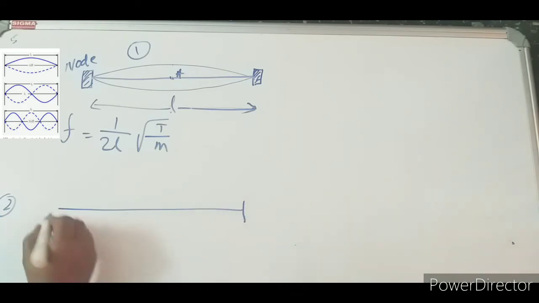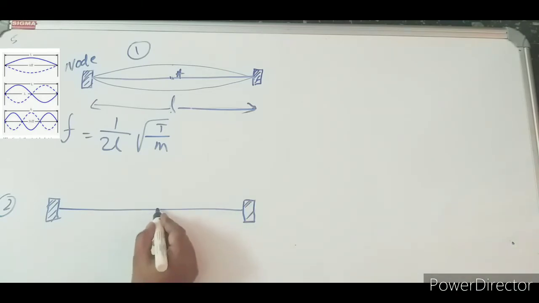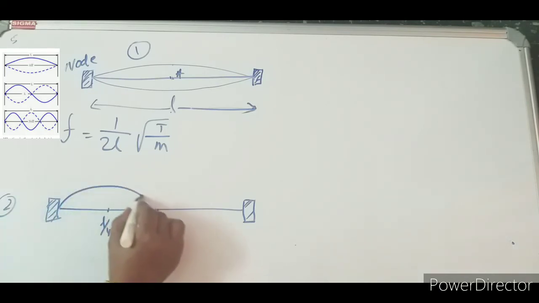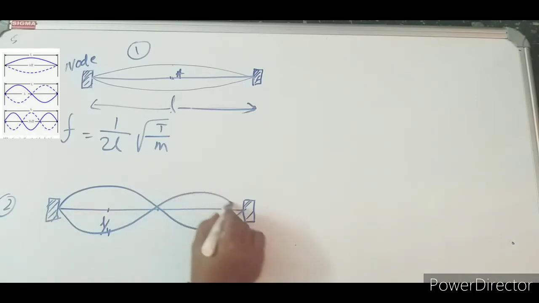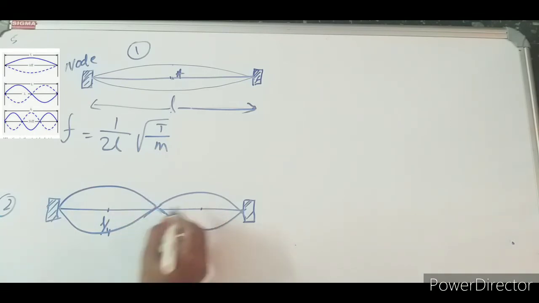Same length taken. Here both the sides are fixed. This is the middle, but instead of plucking at the L by 2 position, now I will pluck at the L by 4 position. So when I pluck from the L by 4 position, the vibration will look like this.